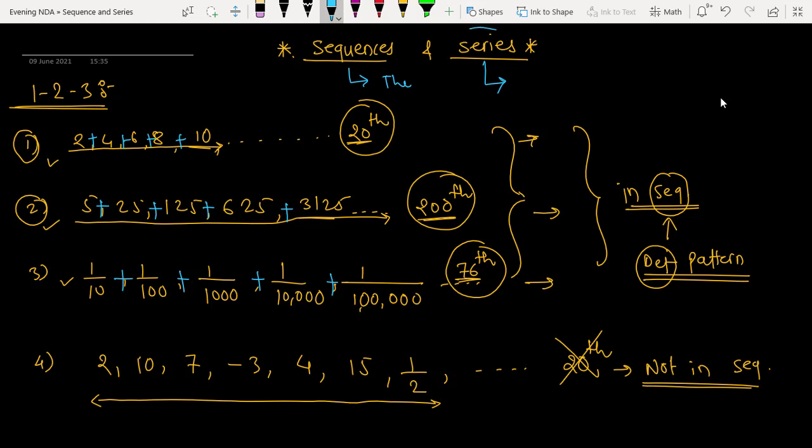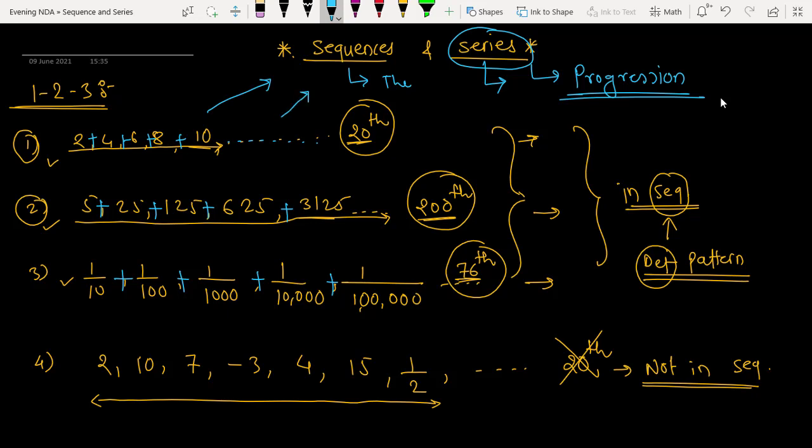Now, this series we also say it's a sequence or a series. There is one other term, which is called a progression. Progression means it is always progressing, going on towards infinity. Progression means what? It is increasing. This is nothing but the progression. Is it okay? This is progression.